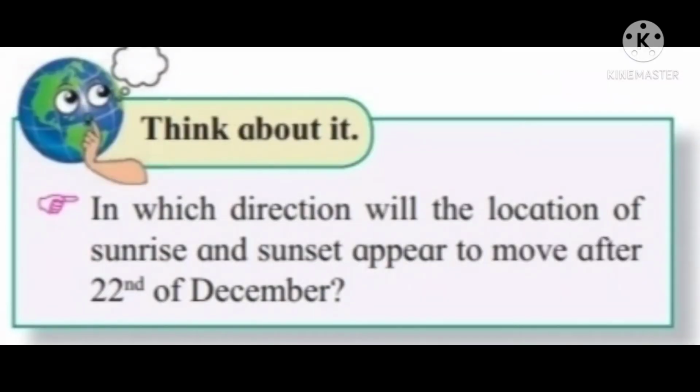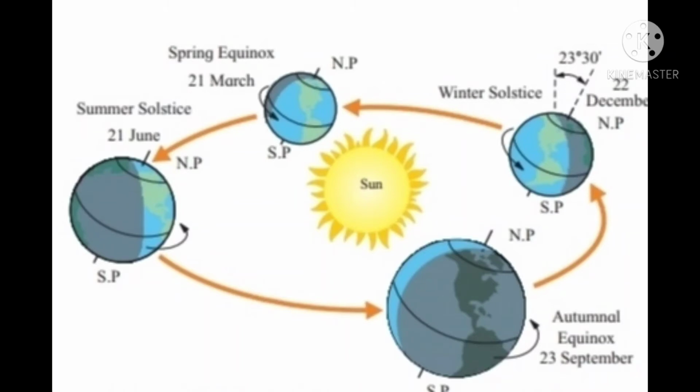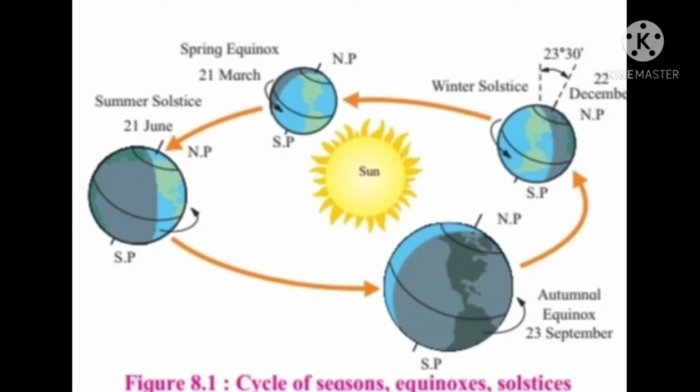Think about in which direction the location of sunrise and sunset will appear to move after 22nd December. On 22nd December, the sun reaches its southernmost position as seen from the earth. The sun seems to stand still at the Tropic of Capricorn and then reverses its direction. The sun appears to move northwards after 22nd December.